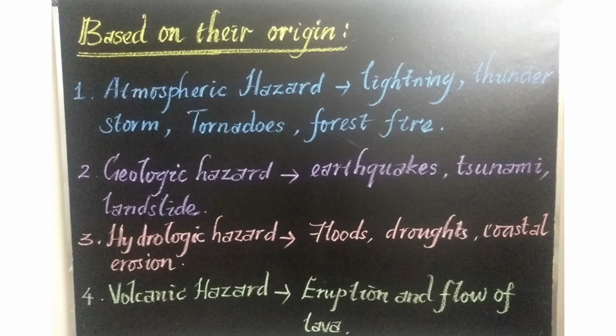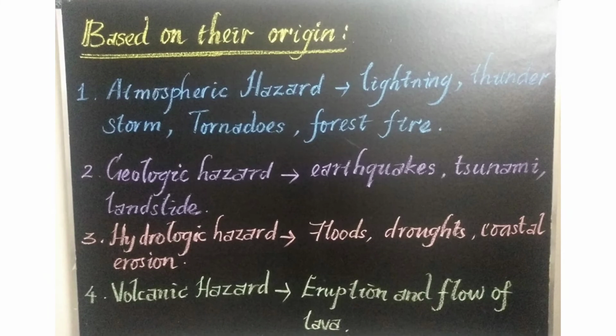Let us see the types of hazards based on their origin. Based on their origin, hazards can be grouped into 8 types. The first one is atmospheric hazard. Look at the example and you will understand. Lightning, tornadoes, fog, forest fire, thunderstorms, which happen in the atmosphere, are called atmospheric hazards. Next, geologic or seismic hazard. That is what happens under the Earth's surface, which is known as seismic. Earthquakes, tsunami, landslide, which are caused due to the movements of the tectonic plates under the Earth's surface, are known by the name geologic hazards.